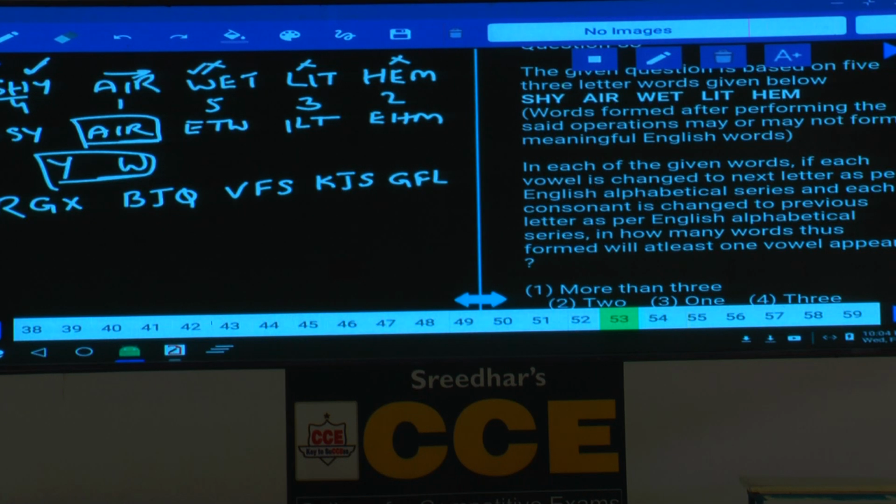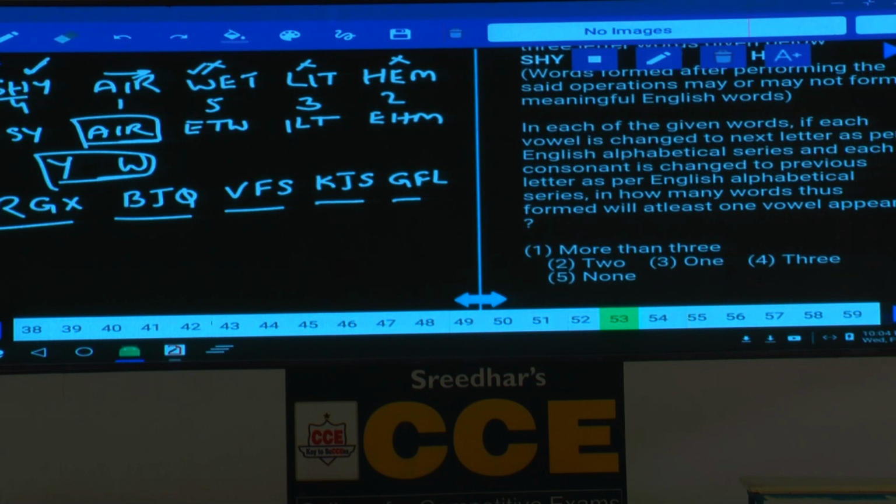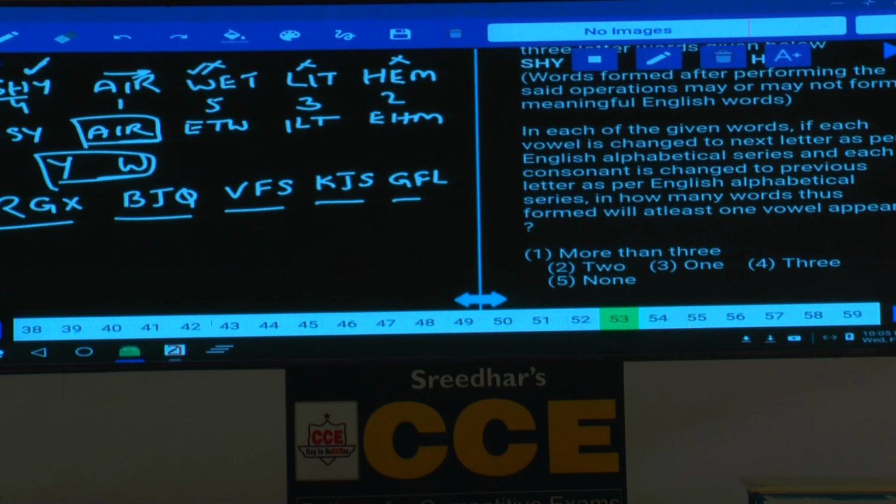Then what is the question here? Then in how many words thus formed will at least one vowel? Is there any vowel in any one of these words? No vowel. Hence not even in a single word. Hence none, that is choice 5. Question number 53, choice 5, none.